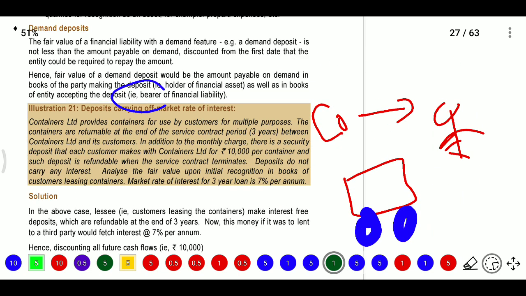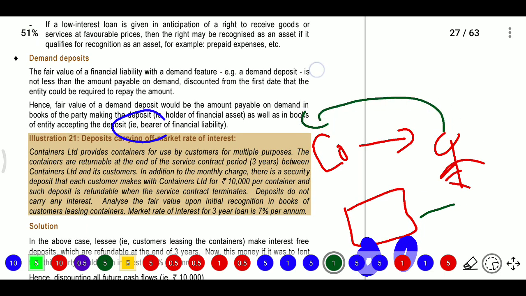So for sending this container to the customer, the company will take a security deposit of 10,000 rupees.